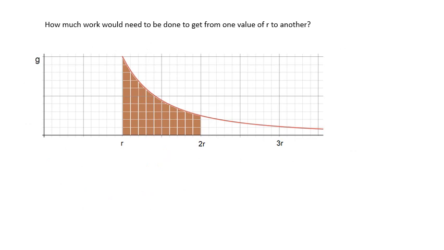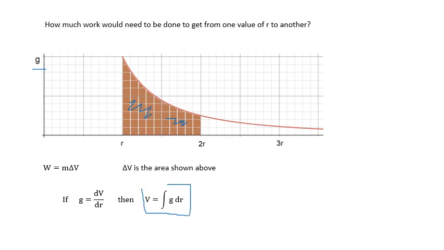This is another graph. This is a graph of g against r. And the area under this graph is important because the area is the integral of g with respect to r. That's the area here. And the area is therefore the potential, or the potential difference between two values of r. Okay? Why is it the area? Well, because if you integrate your expression for g, you get V. That's a kind of mathematical answer.